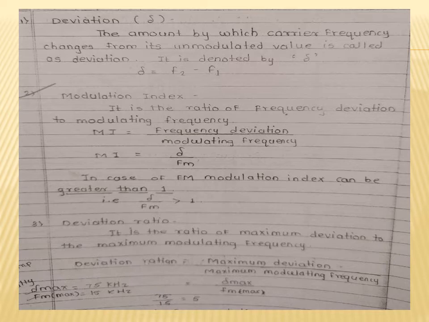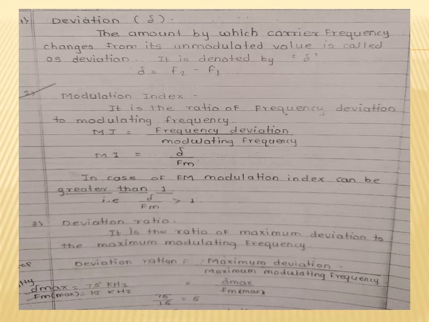In case of AM, the modulation index is less than 1. But in FM, the modulation index is always greater than 1.